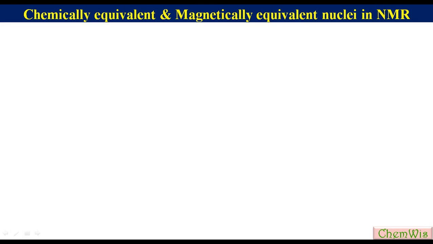Let's first take the example of methane. It has 4 protons in the same electronic environment. So we can label them by the same letter, let's say by A. Being in the same electronic environment, they will have the same chemical shift in the proton NMR. So all the 4 protons are chemically equivalent and methane shows only one signal in the proton NMR. There is no question about the magnetic equivalency because there is no spin-spin coupling system in methane.